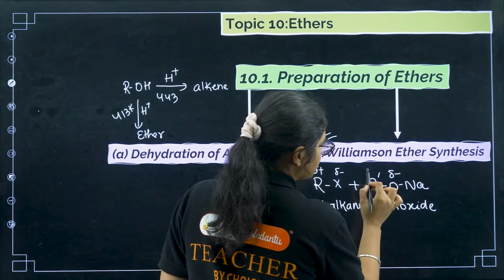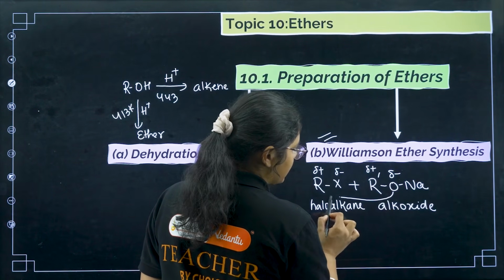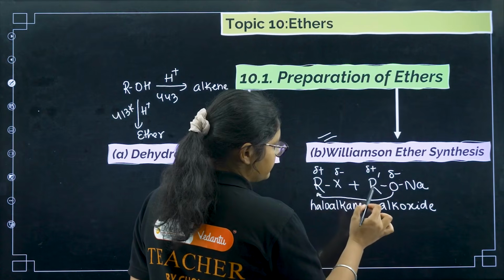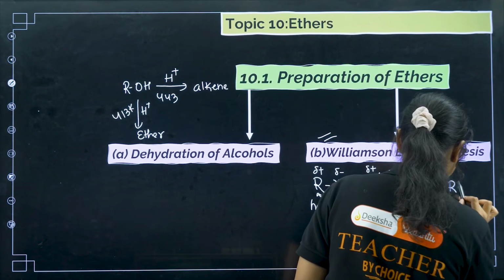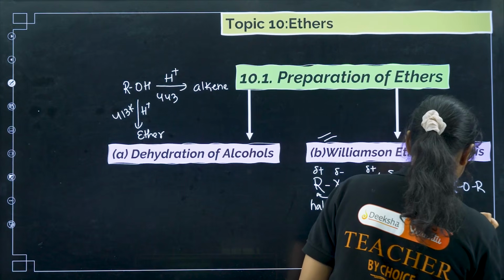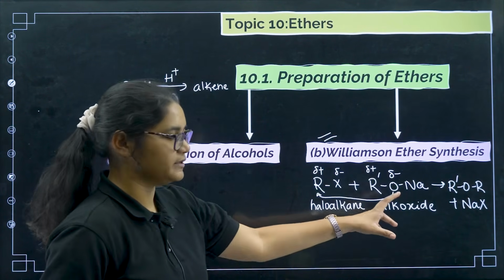Now this O minus will attack on this R, so you will get R-O-R and NaX. That is the formation of ether.